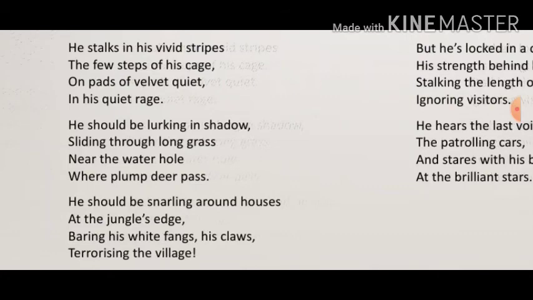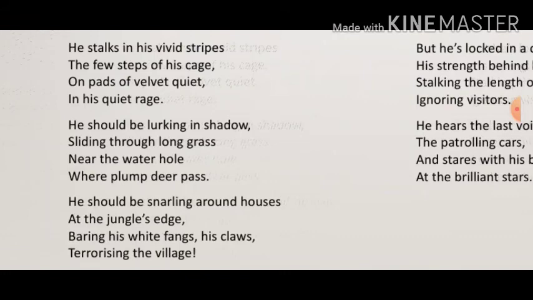Alliteration, I think you all have come across what alliteration is. I'll give an example. She sells seashells in the seashore. So this is known as alliteration. Here the S sound is very prominent. Here also plump, pass. So this is known as alliteration.